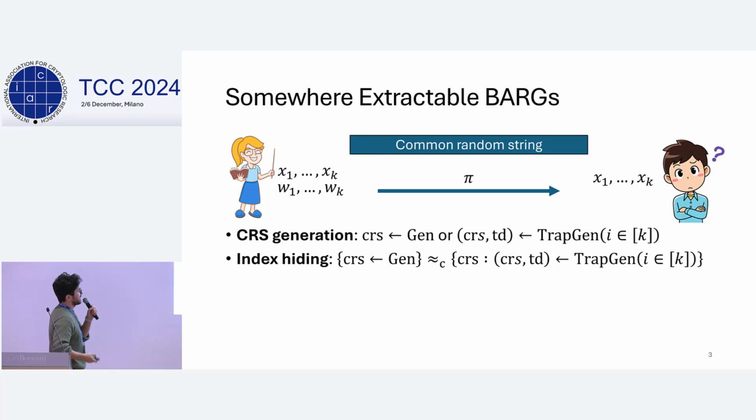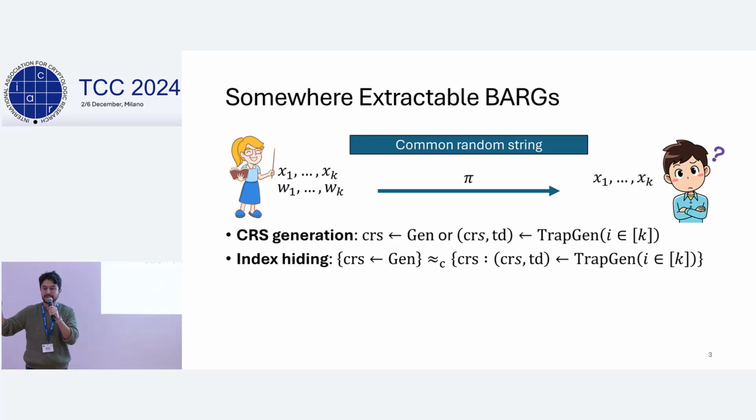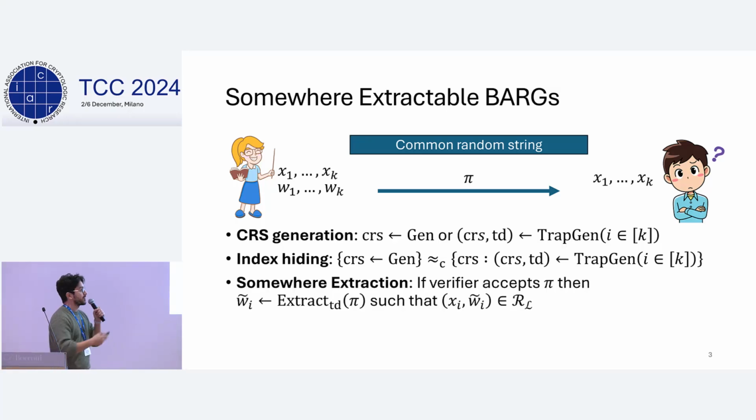The second requirement is the extraction requirement. It says that if the CRS is generated to be binding on an index i and the verifier accepts the proof, then we should be able to extract, using the trapdoor, a witness for instance i. And of course, it's an accepting witness. So that's somewhere extractable BARGs.